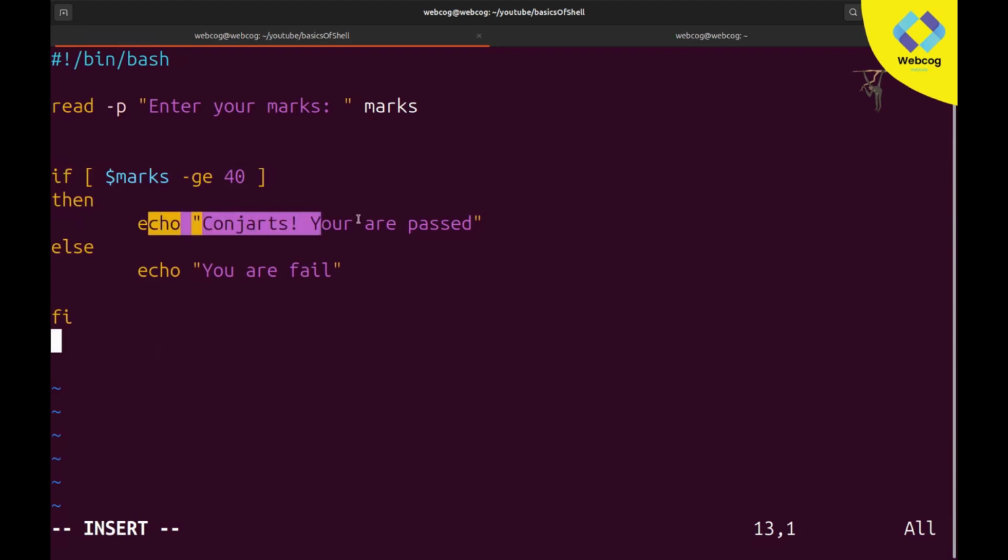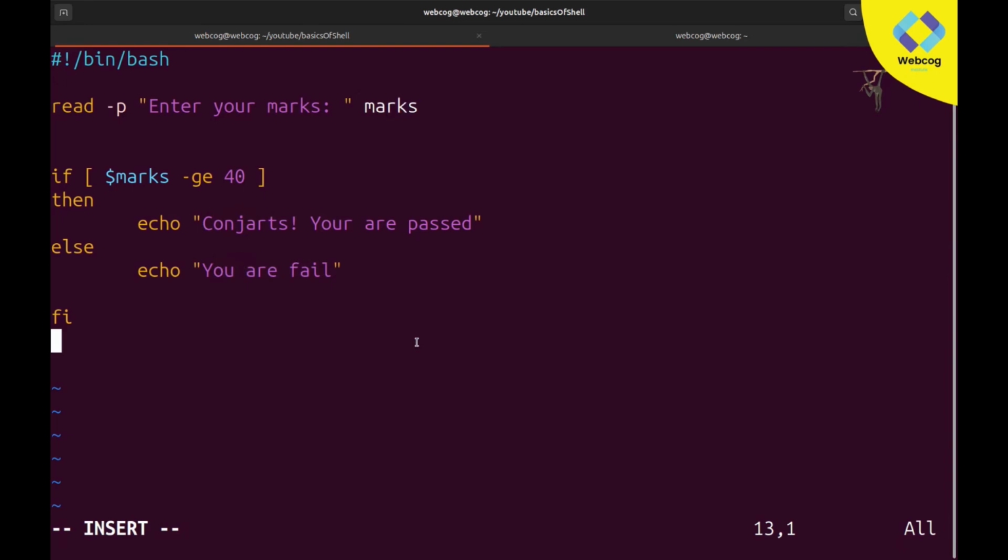So there we have two types of code. The first one is "you are passed" and the second is "you are failed". In both cases only one will be executed. Maybe "you are passed" will be executed, or maybe "you are failed". Both are never executed together. It is not possible that "you are passed" and "you are failed" are both printed in the same terminal. Only one will be printed, this or this. So it will totally depend on the user's marks.